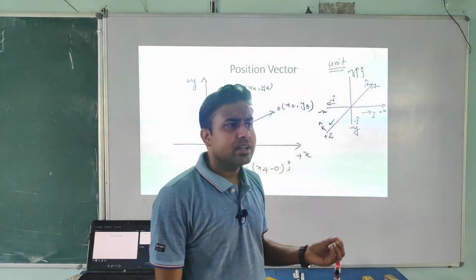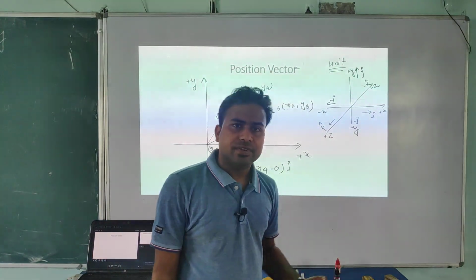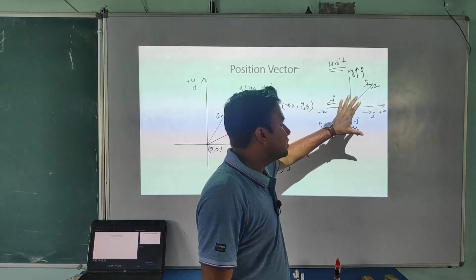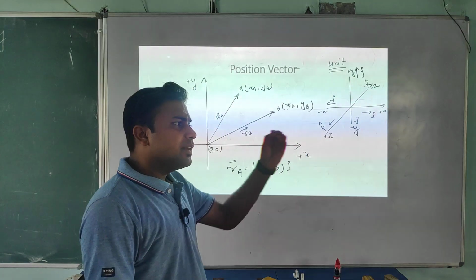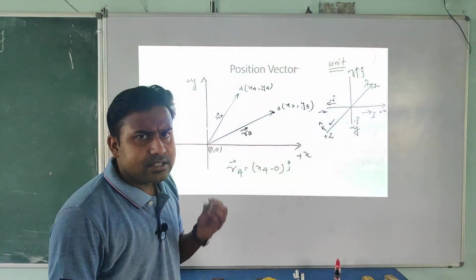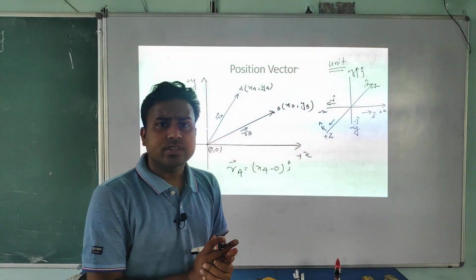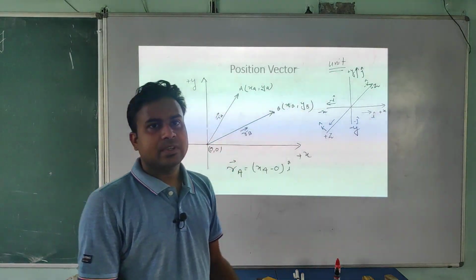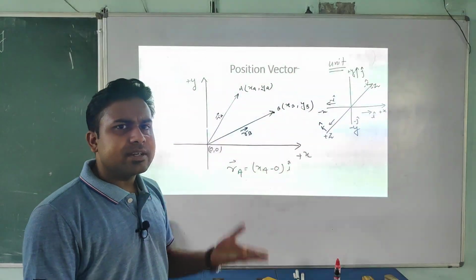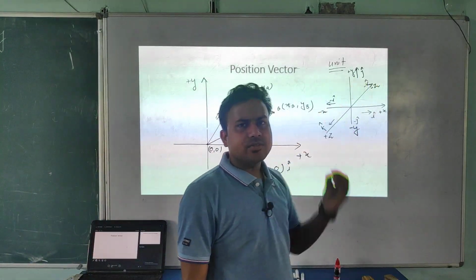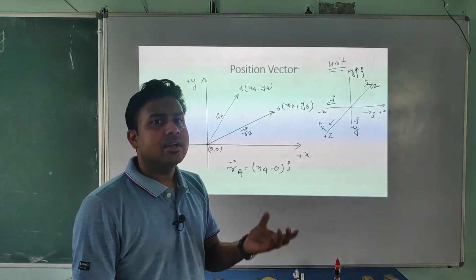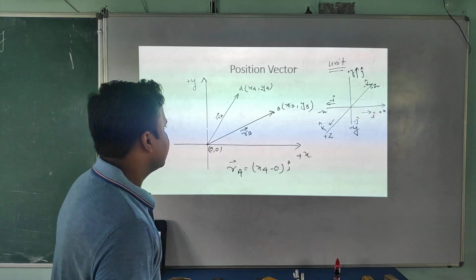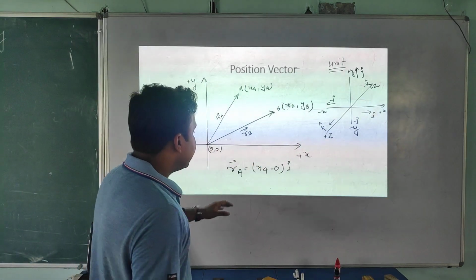Till now we are following which direction system? North, south, east, west, is it or not? Now onwards in physics we are going to follow this direction system. It means if any object, if any particle is moving along x-axis, what you can say? It has a sense of direction along I cap. If it is moving vertically upward along y-axis, what you can say? It's moving towards plus j axis. Similarly, you can do for this z axis. Okay, student.